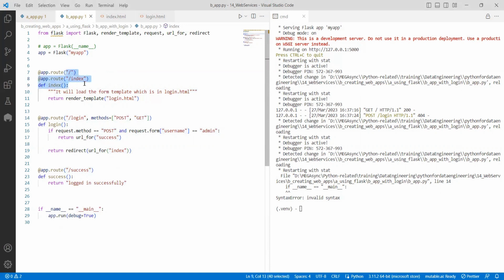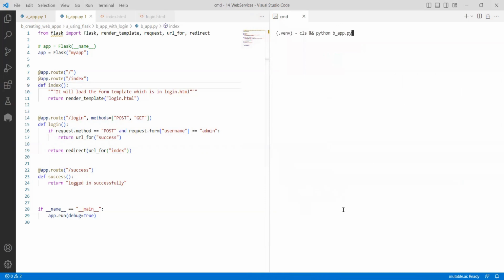Now you have two endpoints here. This is one endpoint, and this is one endpoint. The user comes to login. By default, it is a post only. When they submit and the user is admin, it goes to success, logged in successfully. If not, it will go to the index again and reload the page. Now, this is what you created, a small application. If I execute it, it will work.